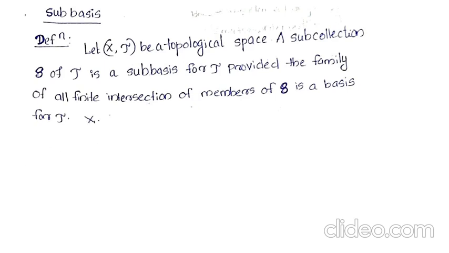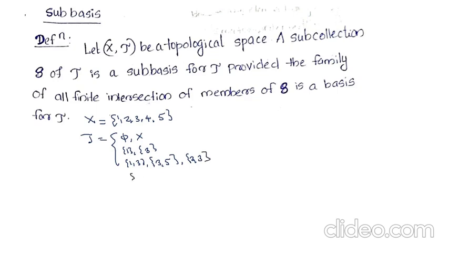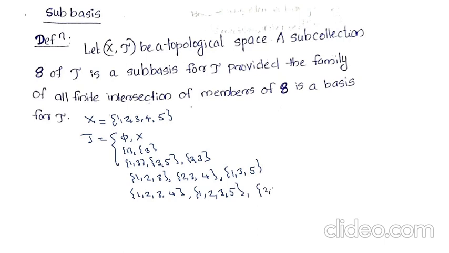For example, let X be the set {1, 2, 3, 4, 5}, and let tau be equal to: phi, the whole set X, then {1}, {3}, {1, 3}, {3, 5}, {2, 3}, then {1, 2, 3}, {2, 3, 4}, {1, 3, 5}, then {1, 2, 3, 4}, {1, 2, 3, 5}, {2, 3, 4, 5}, and again {2, 3, 5}.